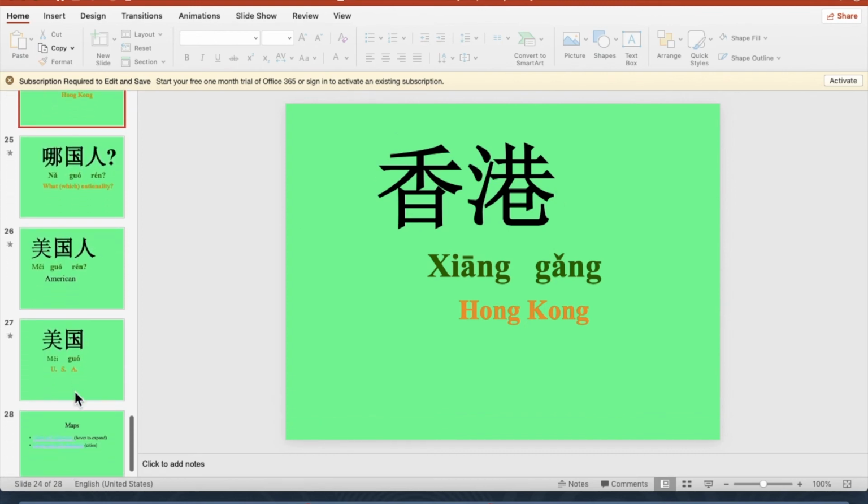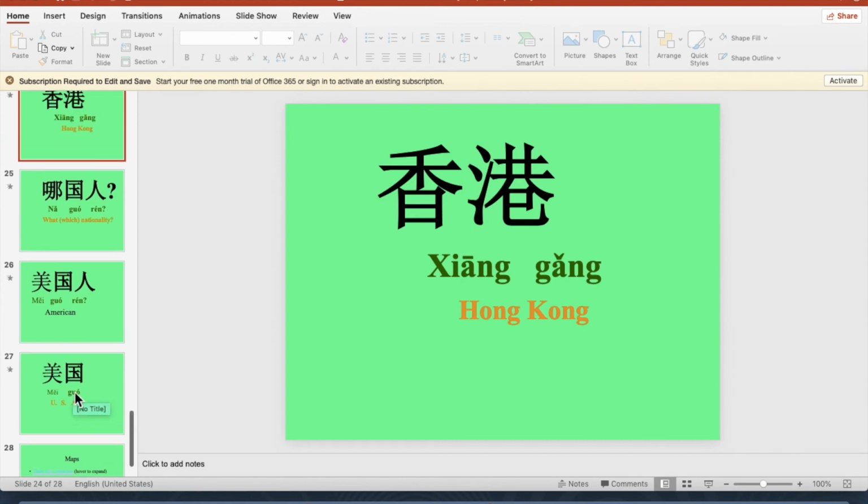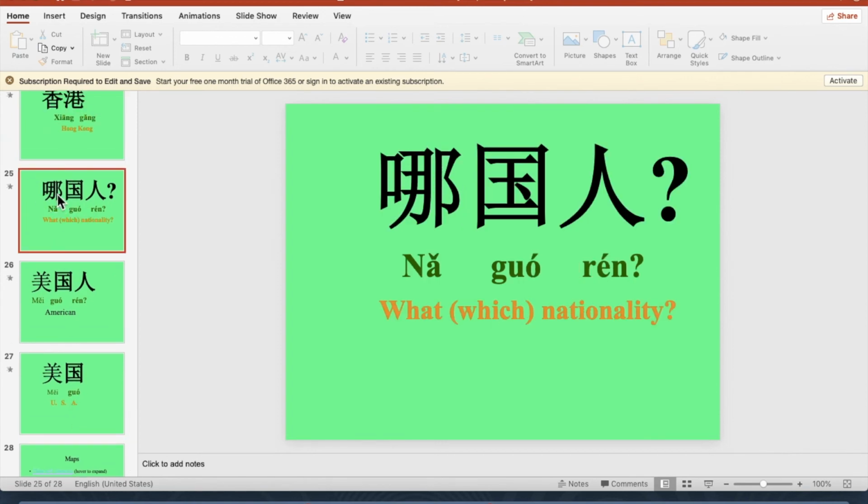Now we're coming to the next 3 slides. 哪国人, this is a chunk. You couldn't separate these 3 words, okay? When you ask a person's nationality, you simply use these 3 words. Then before these 3 words, you can add 你是, you are. 你是哪国人?